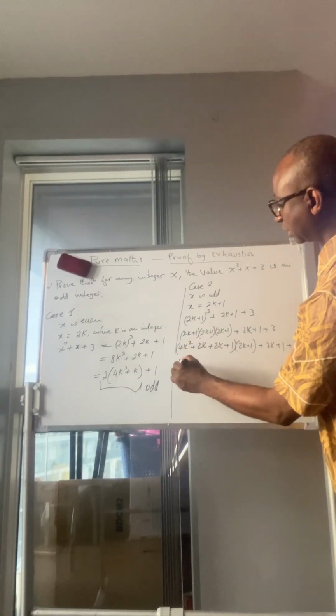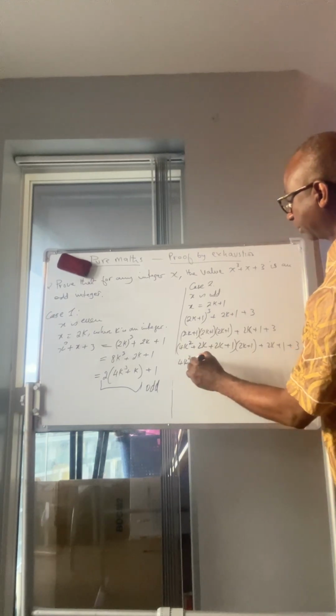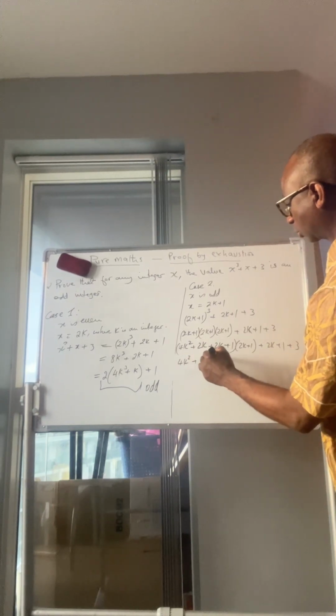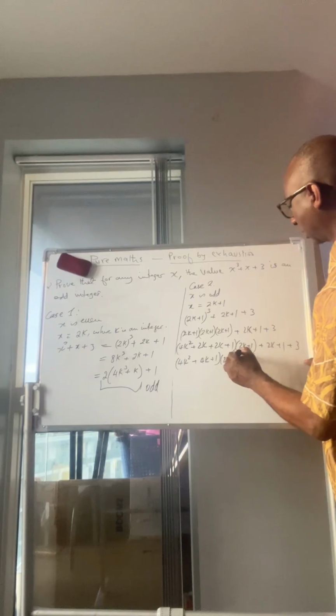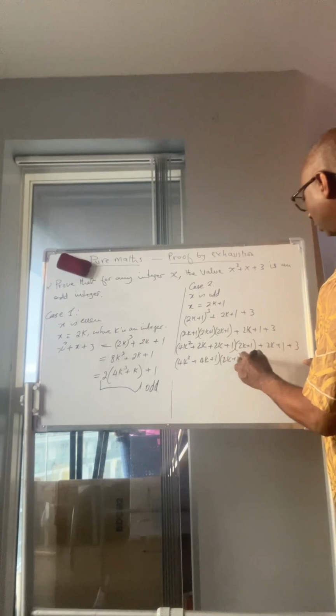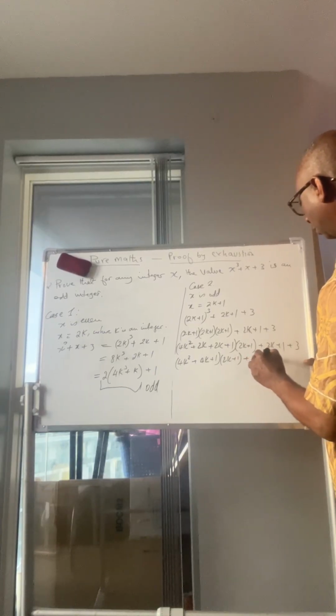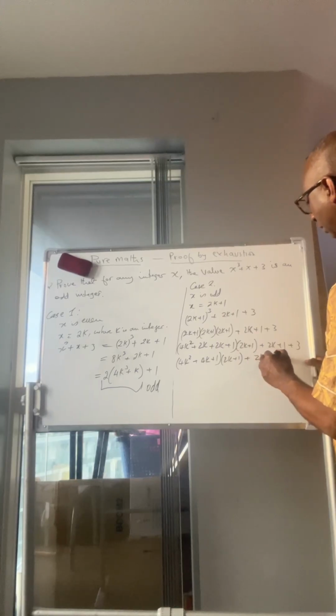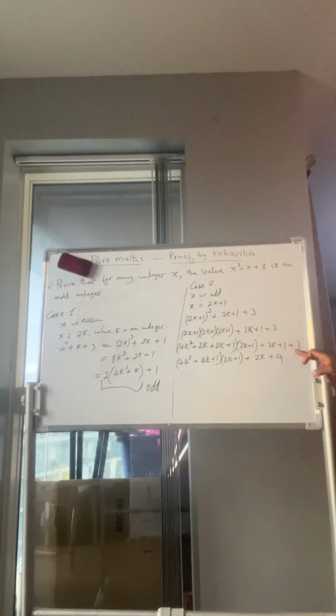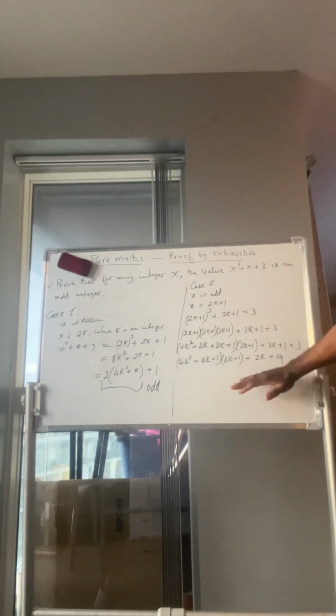So this means this is 4k squared plus 4k plus 1, all multiplied by 2k plus 1. And this one will give us plus 2k plus 4. We are bringing down this equation.